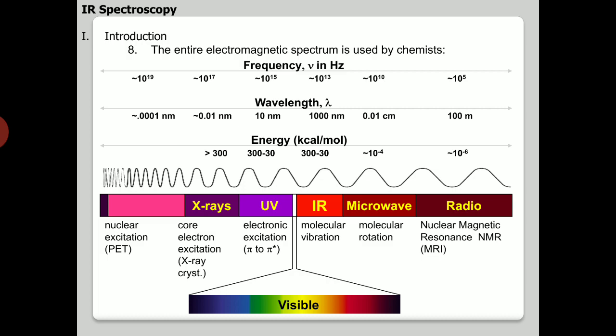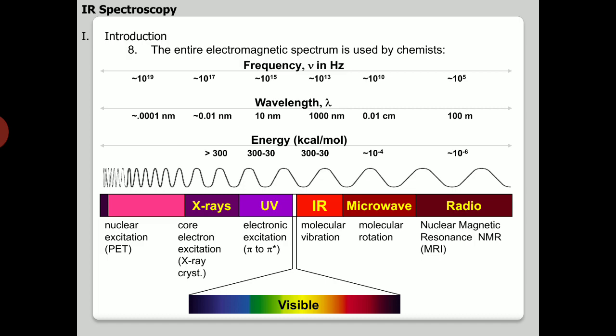So UV visible has more energy than IR. It is very clear from this section that infrared has energy less than the red photon.